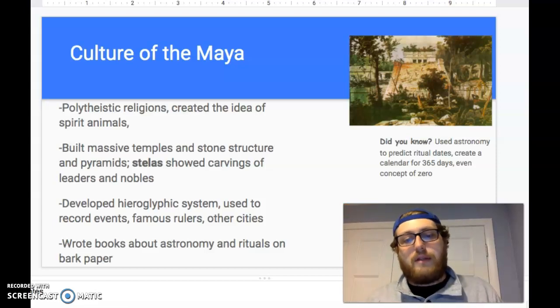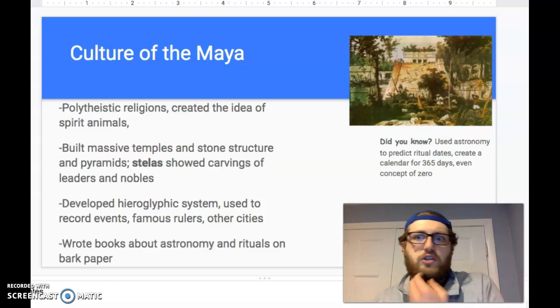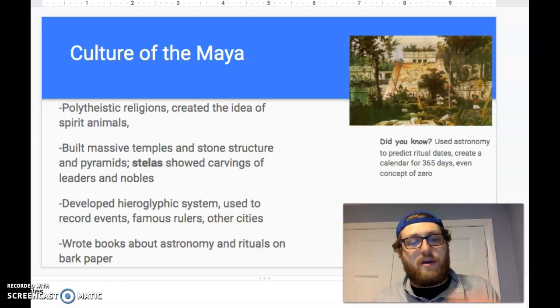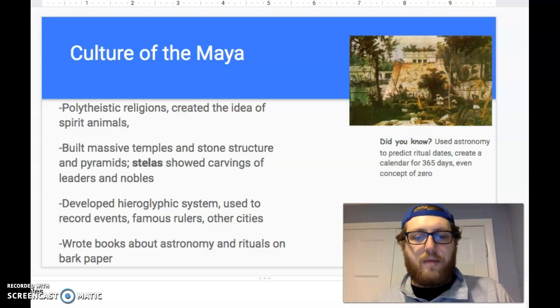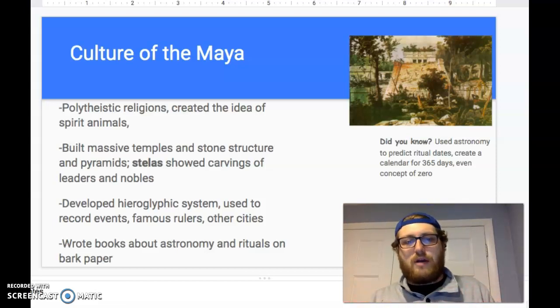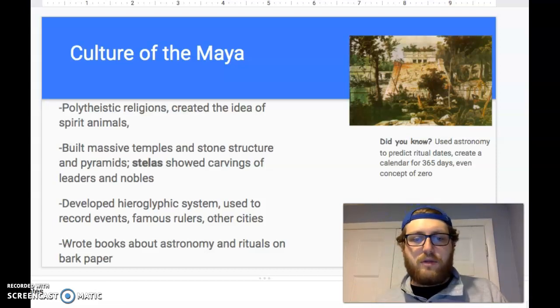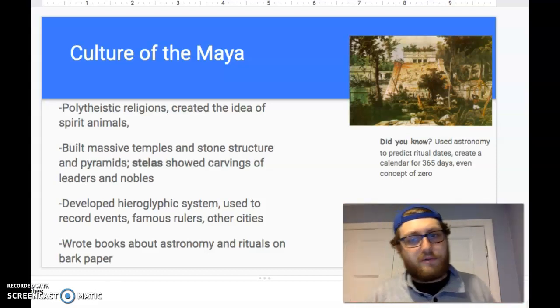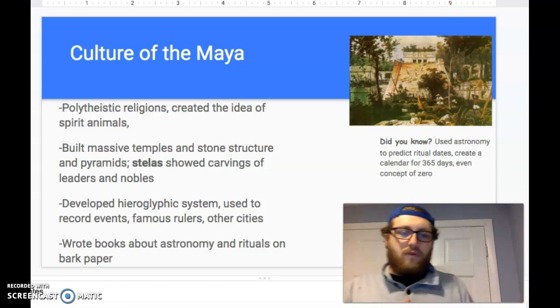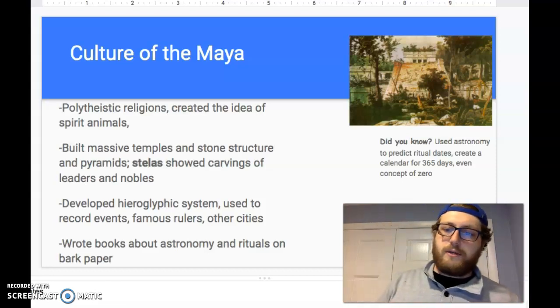They will develop a hieroglyphic system, right, to communicate, to write down their ideas. That's why the scribes became so important, right? That was a very honorable position. They wrote books about astronomy and rituals on bark paper, okay? So they began to kind of develop their own paper as well. Kind of like the Egyptians had papyrus, the Mayans will use bark, and that's when they start to record their history. So this is why we know more about the Mayans than we do about the Olmecs. The Olmecs didn't really have a way to record their history.